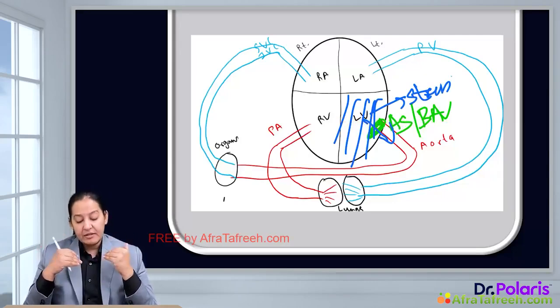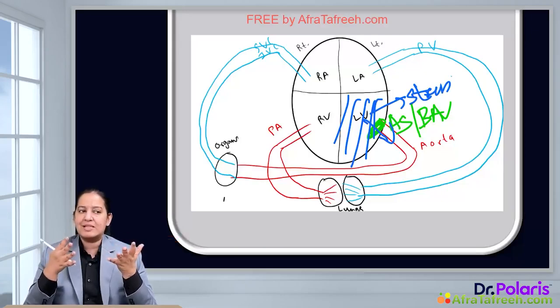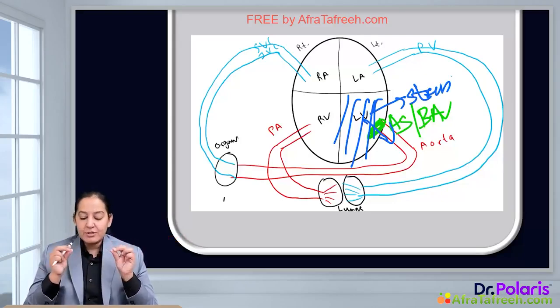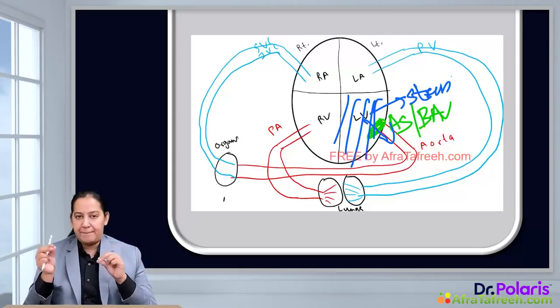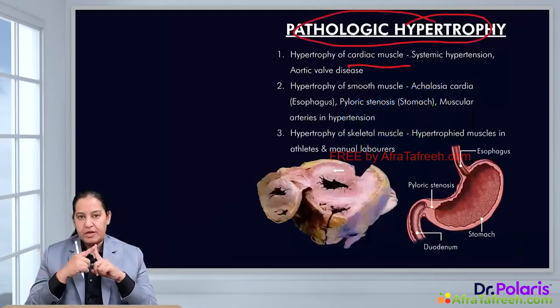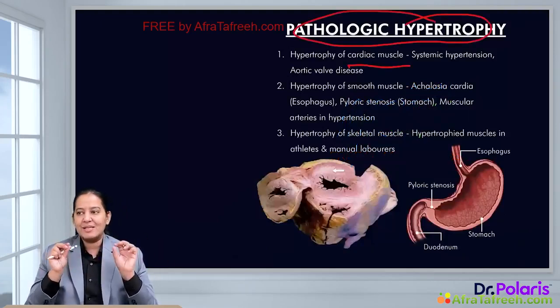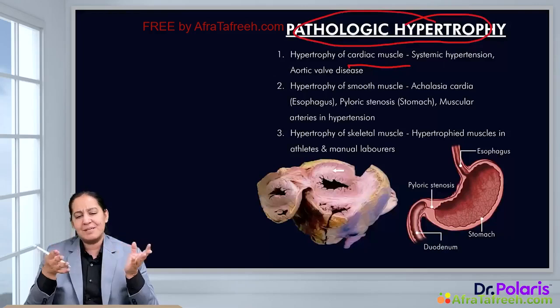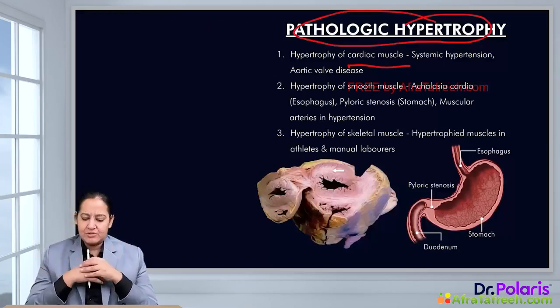So the wall of the left ventricle, the cardiac myocytes, the cardiac cells, will respond to this stress by increasing in size. That's why we say it is left ventricular hypertrophy. Left ventricular hypertrophy is an example of pathological hypertrophy. You know what the stress is here? The stress is obstruction: aortic stenosis, bicuspid aortic valve, or systemic hypertension. These are the stresses, right?